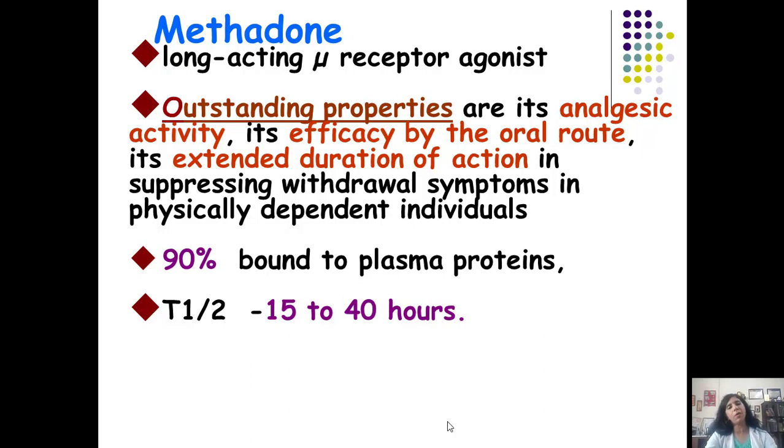Not only is it pharmacokinetically long-acting, but see, the duration of action is 15 to 40 hours. Vis-a-vis morphine, its duration of action is 6 hours. Vis-a-vis fentanyl, duration of action is 1 to 2 hours. So it has a long duration of action, and it is 90% bound to the plasma protein. So students, we go back to general pharmacology, where plasma protein binding of the drugs spares the drug from being metabolized by the metabolizing organs like the liver. So the drug stays in the body for a longer time. The drug which is more bound to the plasma proteins will have a longer half-life. In most of the cases, it's like that.